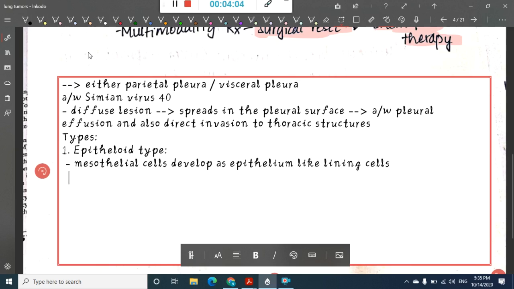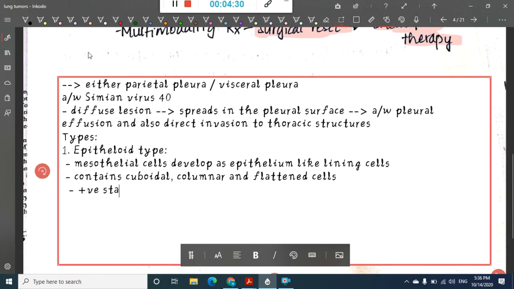It contains cuboidal, columnar and flattened cells. It has the following features.